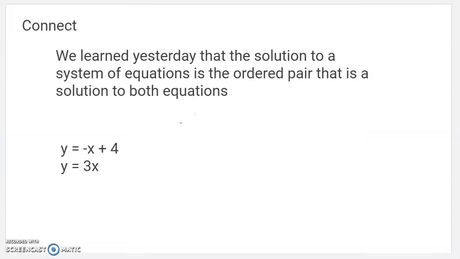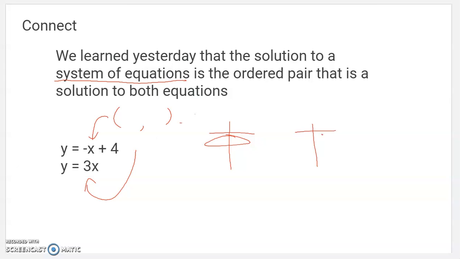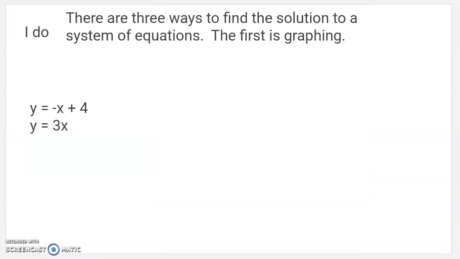So we learned yesterday that the solution to a system of equations, which is something like this, two equations used at the same time, is the ordered pair that's a solution to both equations. Somewhere there's an ordered pair that is a solution to this equation and to this equation both. Yesterday we made our two input-output tables, and it just turned out that there was one that was on both. And that was the solution, we called it, to the system of equations. So how do you find it? That's where we are today.